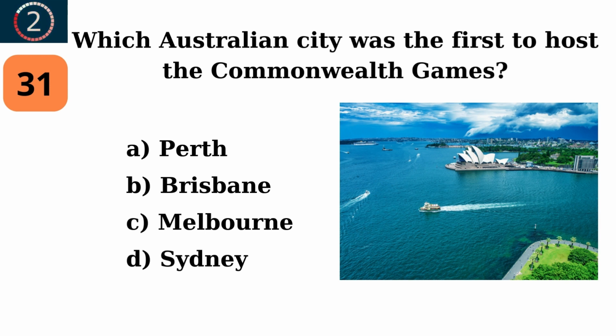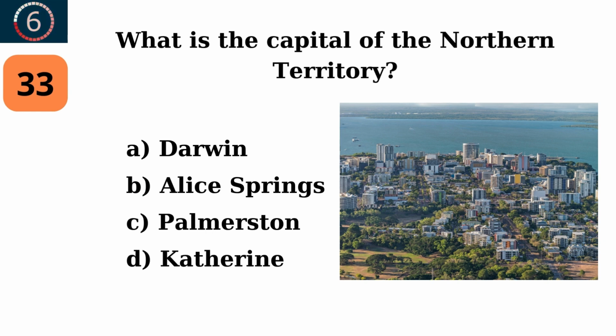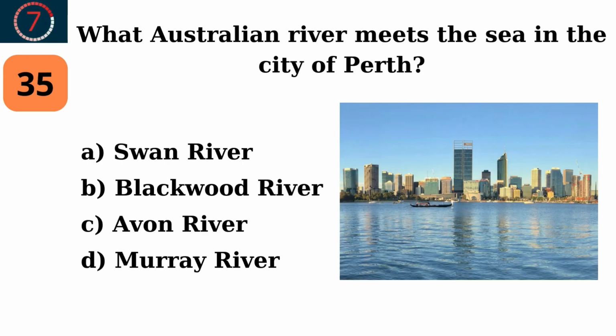Sydney. Which Australian landmark is a massive rock formation known for its cultural significance to the indigenous Anangu people? Uluru. What is the capital of the Northern Territory? Darwin. Which Australian city hosts the annual Sculpture by the Sea exhibition? Sydney. What Australian river meets the sea in the city of Perth?